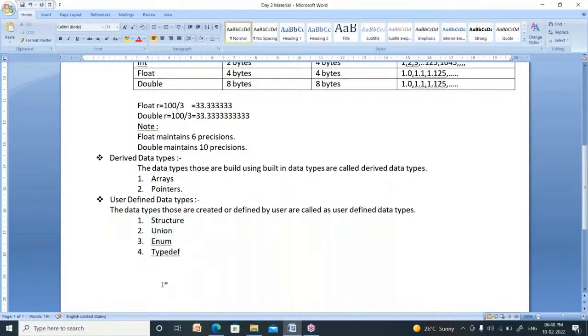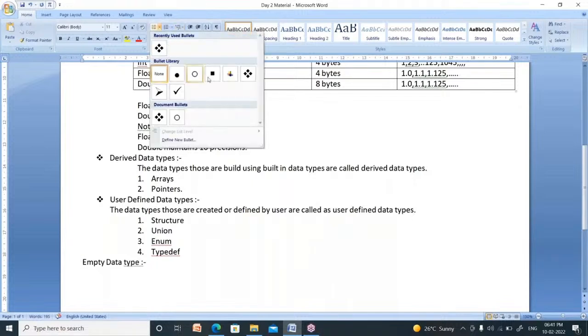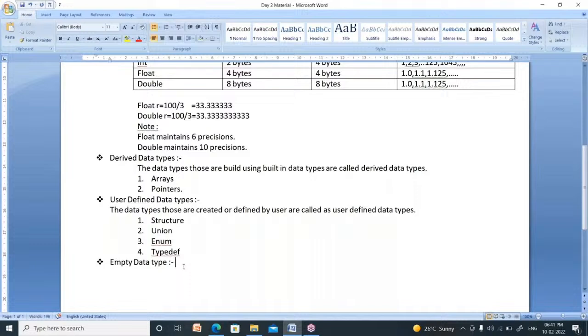Now, what about the fourth data type? Fourth data type is nothing but the empty data type. Empty data type is nothing but void. Void is nothing but empty. Suppose I asked you, I need 1 lakh rupees. Can you give me? If you have, you can give. Otherwise, you say no. No means nothing. That nothing can be represented by using the empty data type, void.